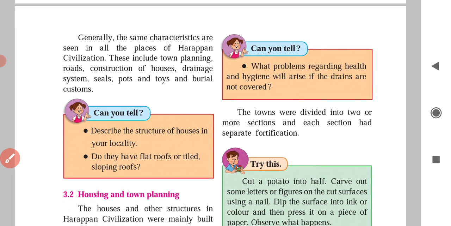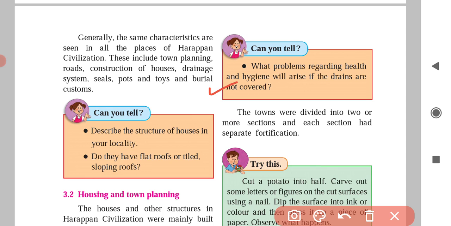Can you tell what problems regarding health and hygiene will arise if the drains are not covered? If we don't cover the drainage, the mosquitoes will be there. People will get different kinds of fever. Yes.